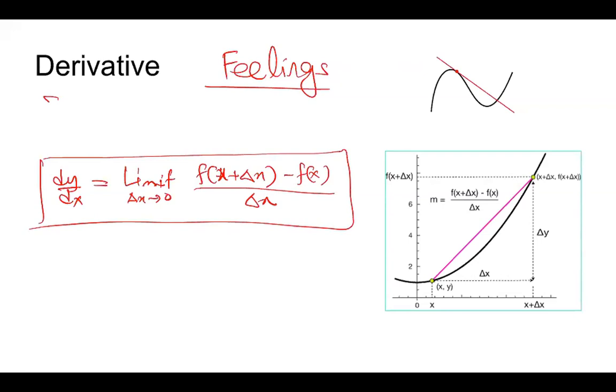But let's try to approach the derivative from the graph perspective, and we will also do the algebraic way of understanding the derivative, okay? Which one shall we do first? The algebraic way or the graphical way?